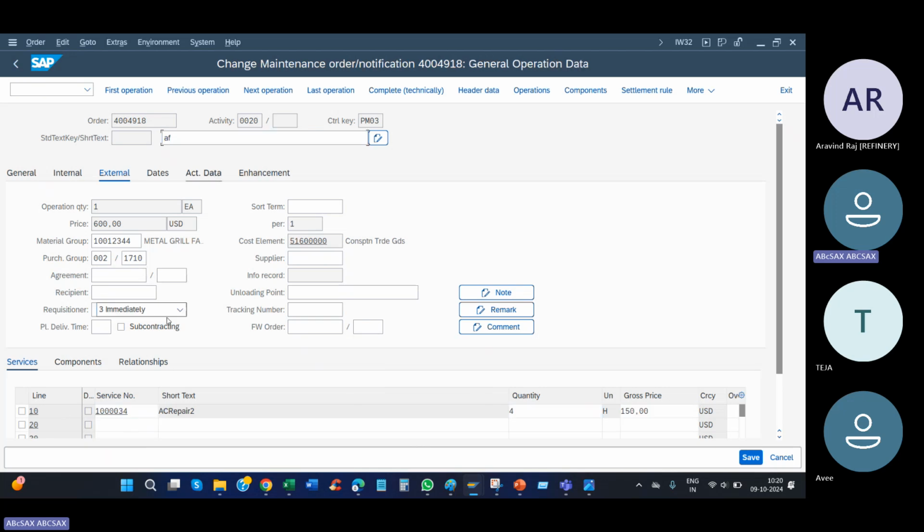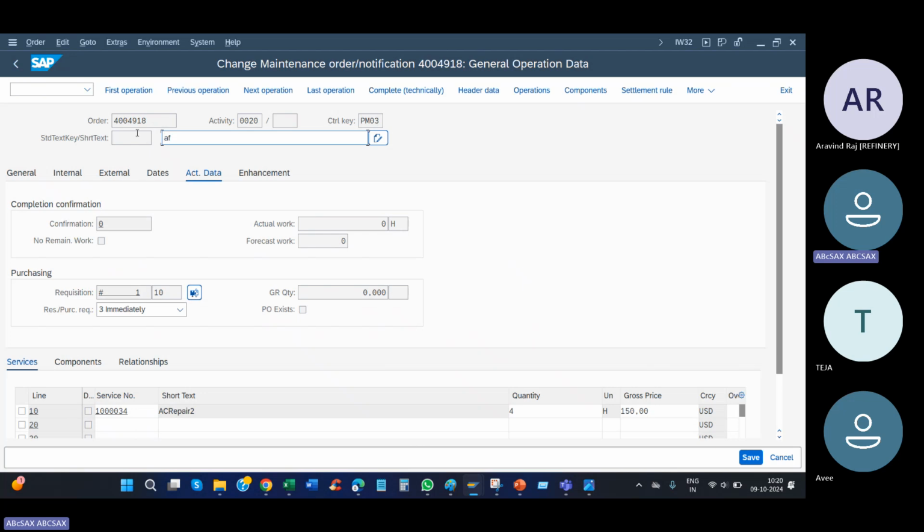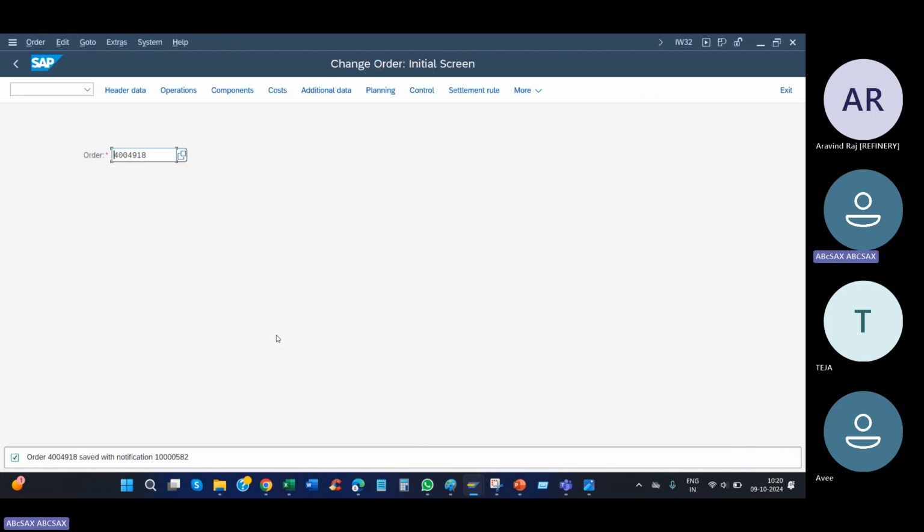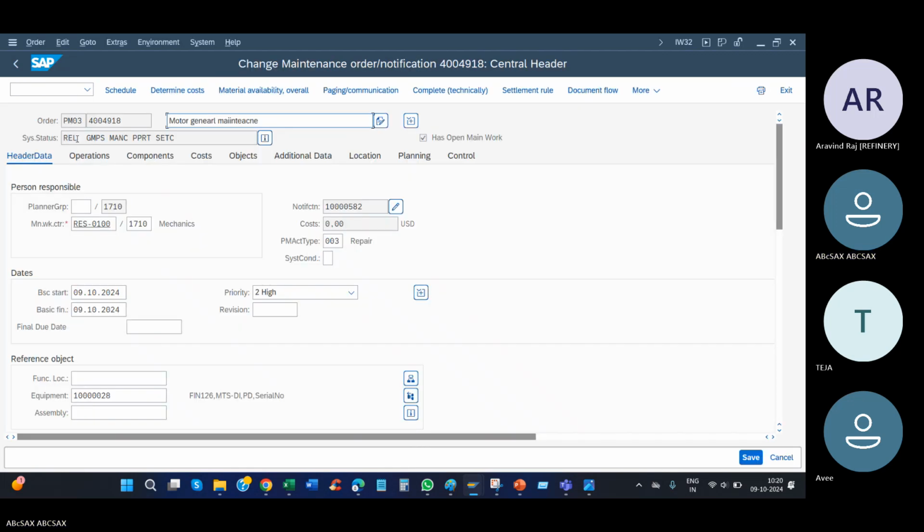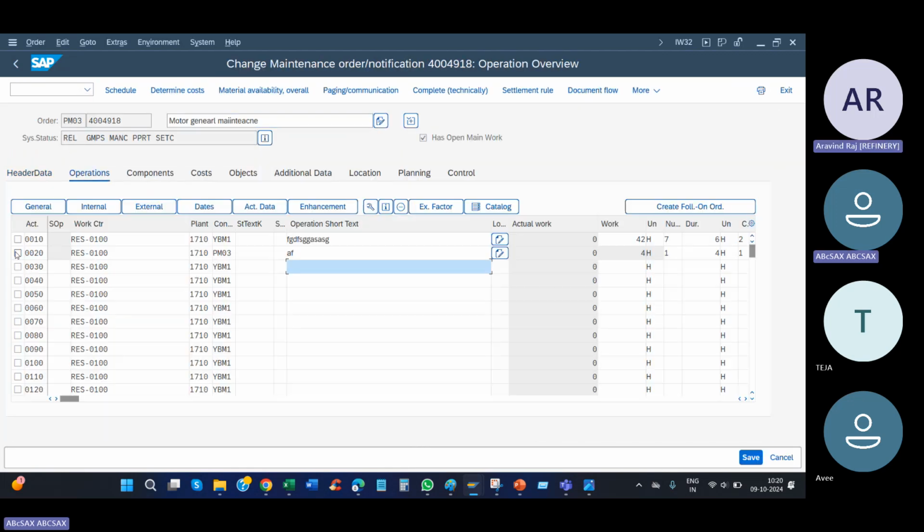For these services, enter the quantity and gross price. Here your PR will be generated. Save it. Order is released. Again, I'm telling you, for all three PM MM flows, the order should be released. Go to the operation, select the line, and click actual data directly.